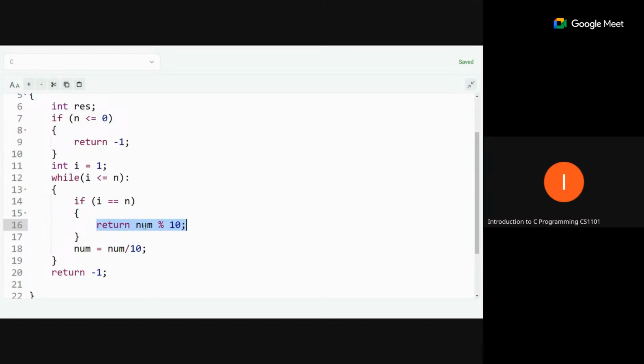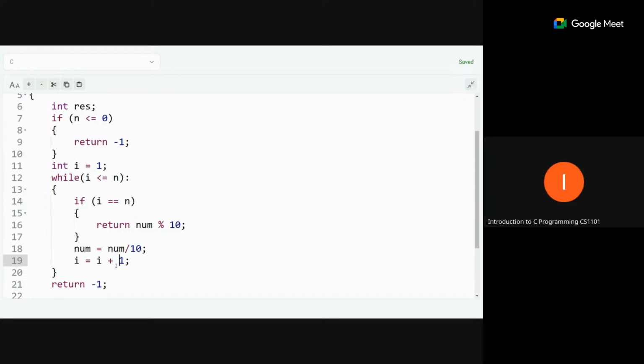Now we can see that i equals 1 and 1 is less than 2. Suppose we are taking the second digit, so n is 2. Now our first iteration will complete, and then, okay, we have to increment i also. Yeah, we missed this. So we have to increment our i in each iteration.